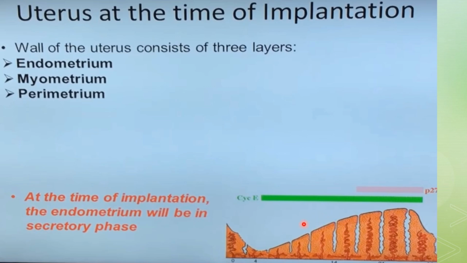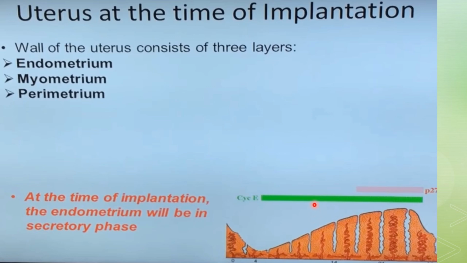So if fertilization does not occur, shedding of the endometrium marks the beginning of the menstrual phase. And if fertilization occurs, then the endometrium will assist in the implantation and contribute to the formation of the placenta. Later in the gestational period, the placenta assumes the role of hormone production, and the corpus luteum will degenerate.